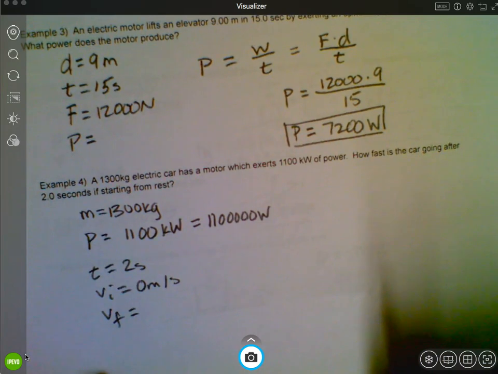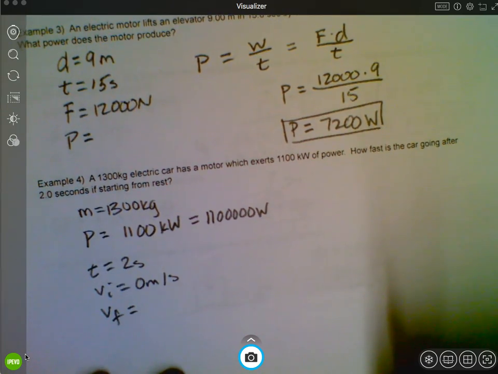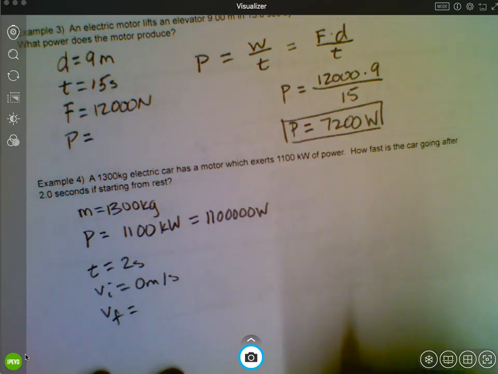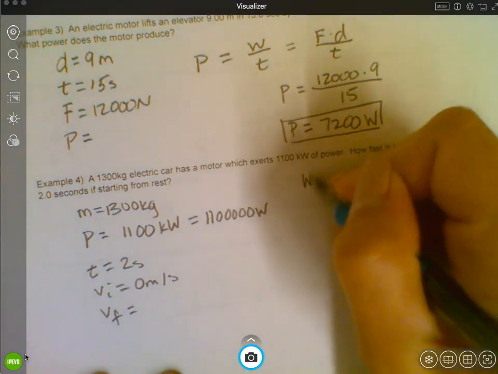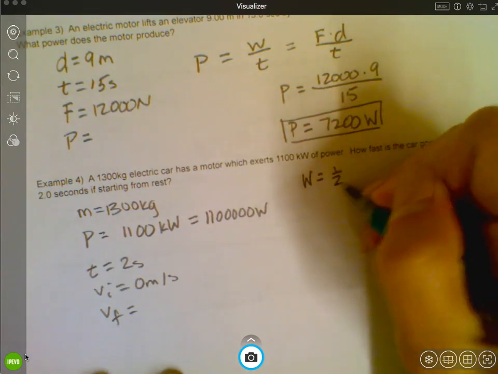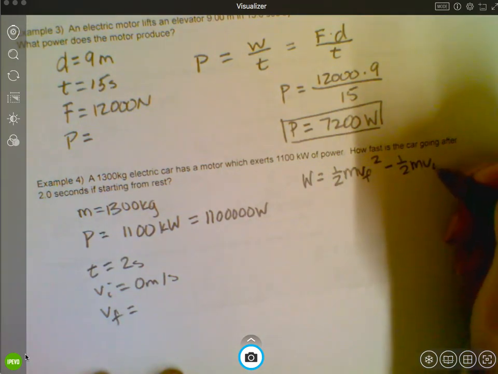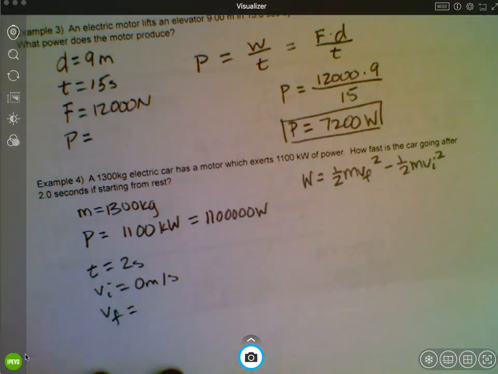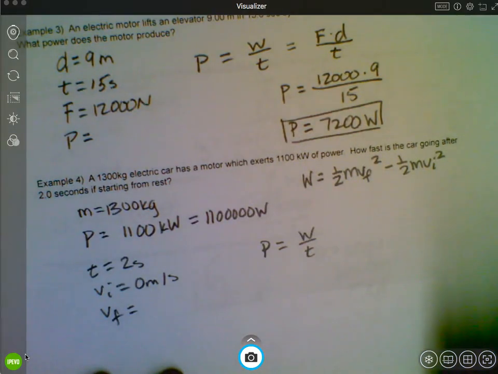So I think what we're going to have to do here is use the power to solve for the work, and then go ahead and use our work energy theorem. Remember that the work energy theorem says work equals 1/2 m v final squared minus 1/2 m v initial squared. So we can actually just sub that in for the work. So if power equals work over time, right?